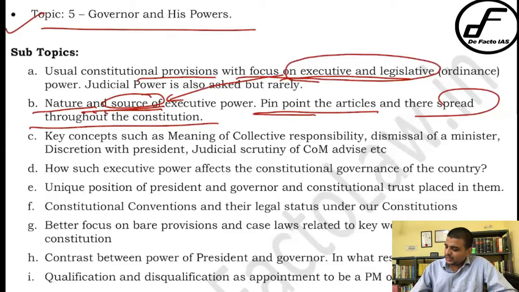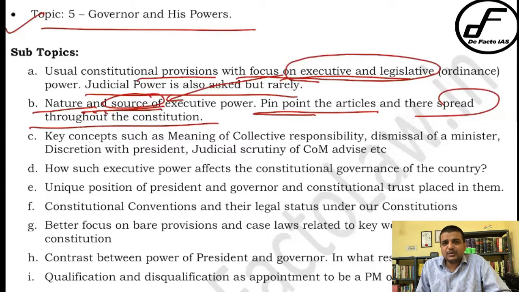Okay, the second thing is the judicial power. Now, for judicial power, in the last 10 years I could find only one question, right? But I will not say leave it, because it is a very simple concept. Now in the case of judicial power, mainly the criticism comes that the judiciary is somehow taking over the turf of others. So that particular criticism you should keep in mind, right? I have given a case law also, a very famous State of Kerala case.